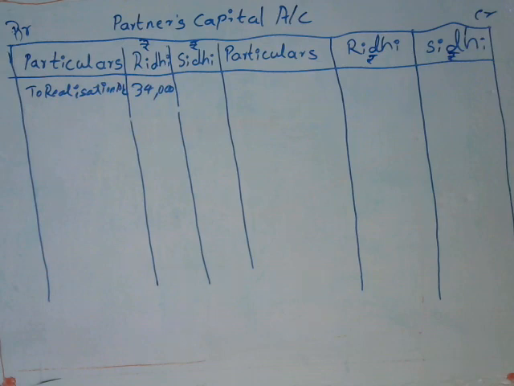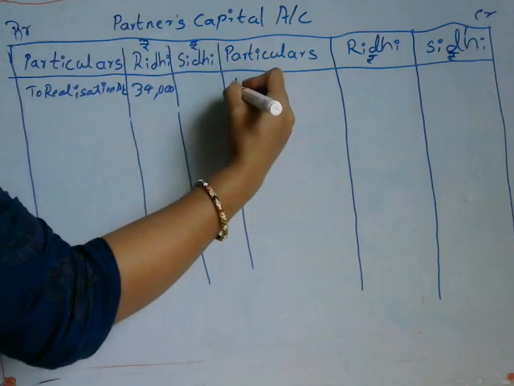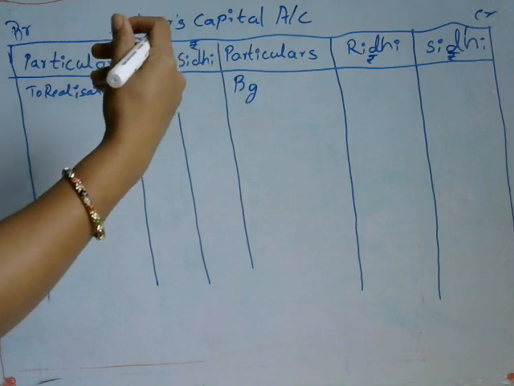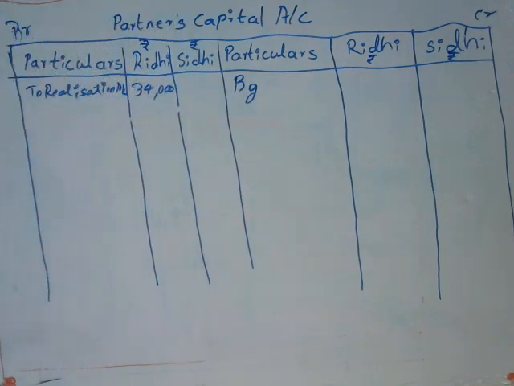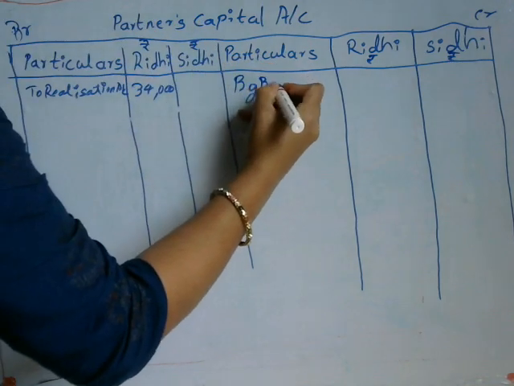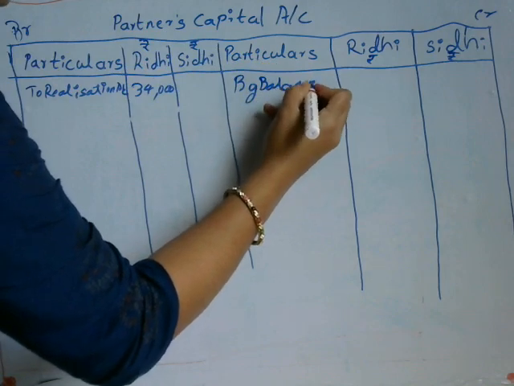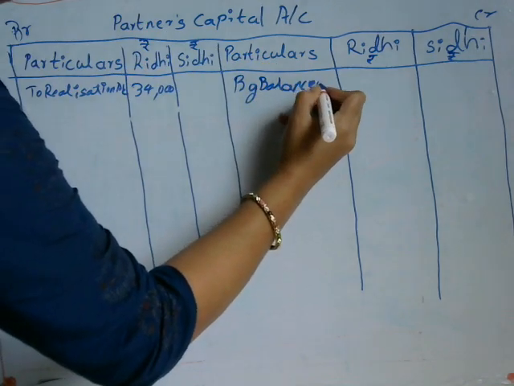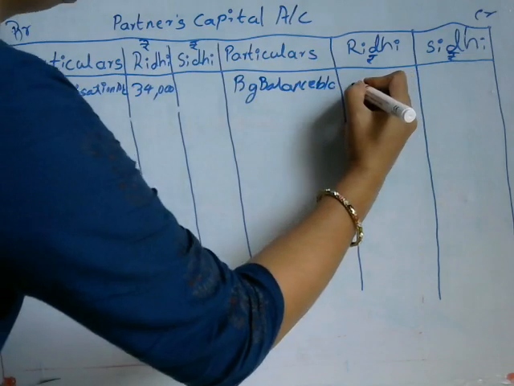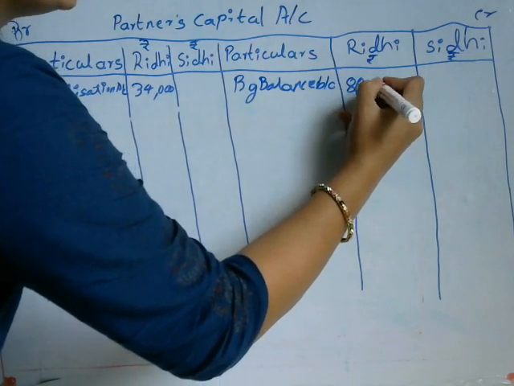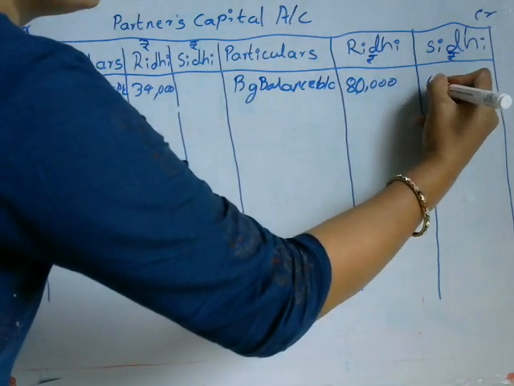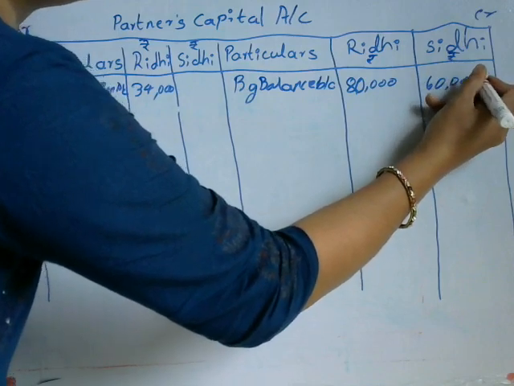Then by balance brought down, which is given in the problem of Riddhi and Siddhi, their opening amounts are by balance brought down. Their amounts are 80,000 and 60,000 rupees. That amount will be brought into the partners' capital account. Riddhi's amount is 80,000 rupees, and Siddhi's amount is 60,000 rupees.